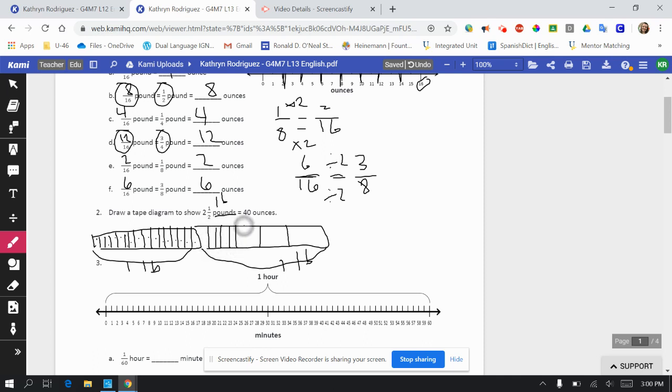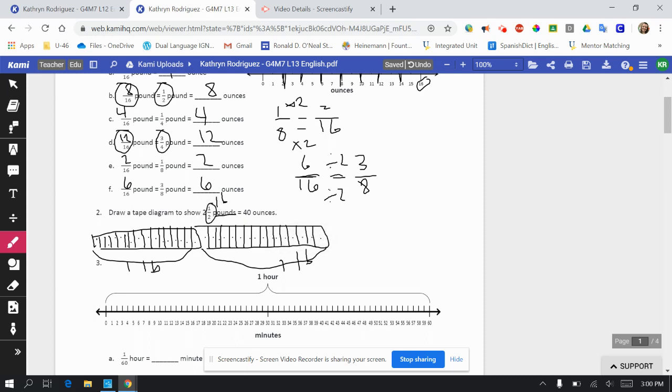So there's 4. There's 4 more, so that's 8. There's 4 more, that's 12. And 4 more, now we're at 16. I can always count to double check. 8, 9, 10, 11, 12, 13, 14, 15, 16.